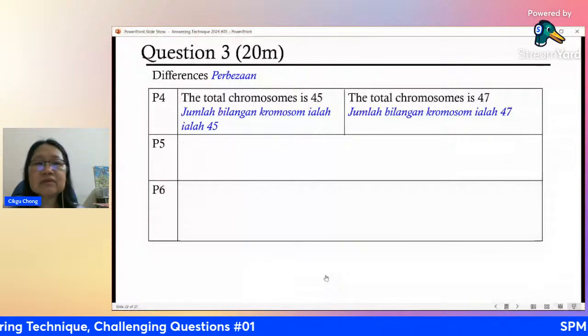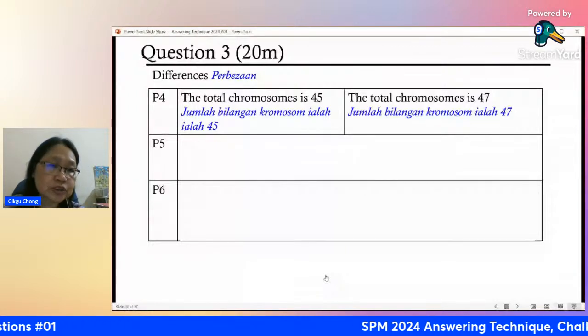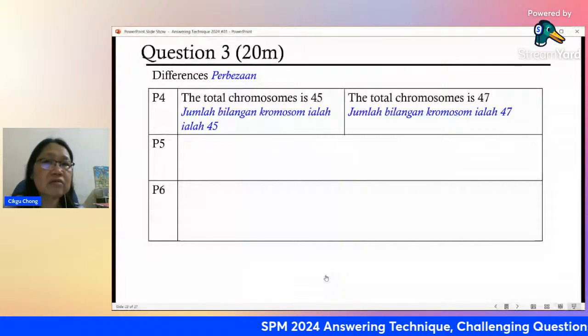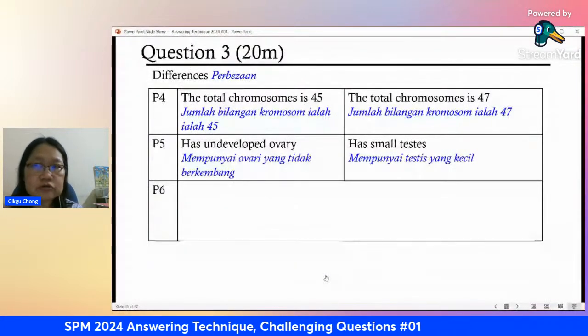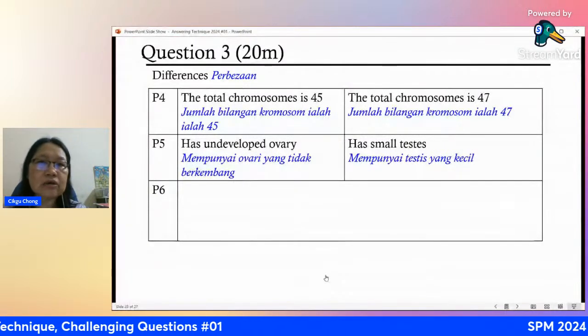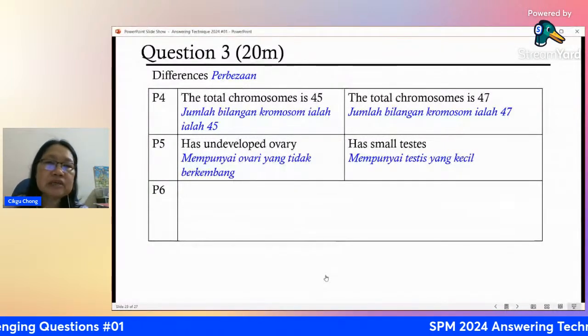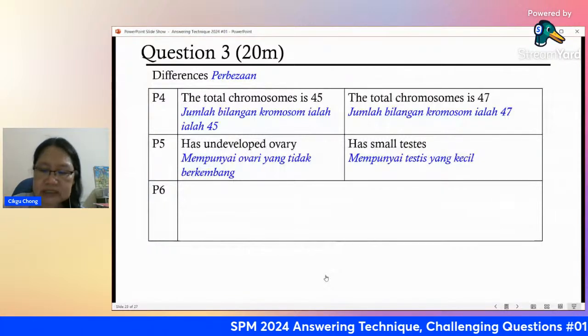Turner has underdeveloped or undeveloped ovaries. That's why they have these fertility issues. They are sterile. They cannot have the next generation. For Klinefelter, they can have children, but they probably have problems because they have small testes. Production of sperm is not as good as in a normal person.